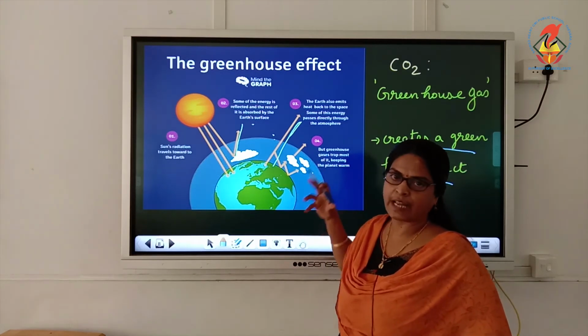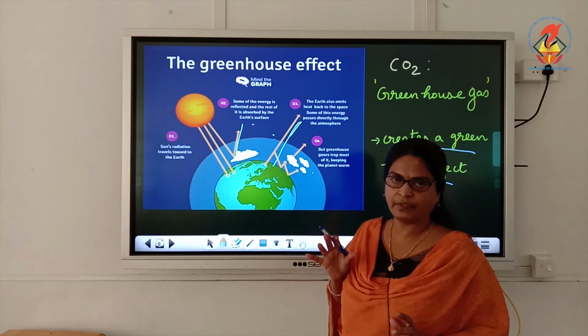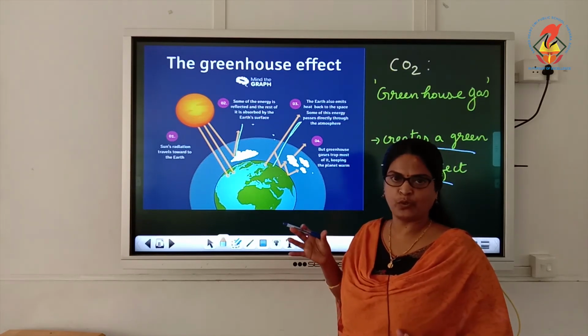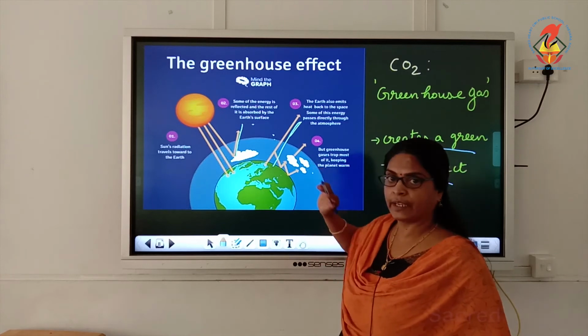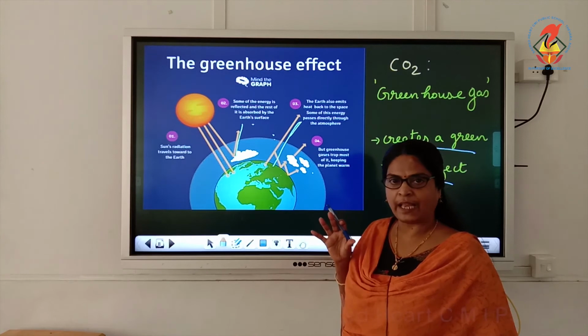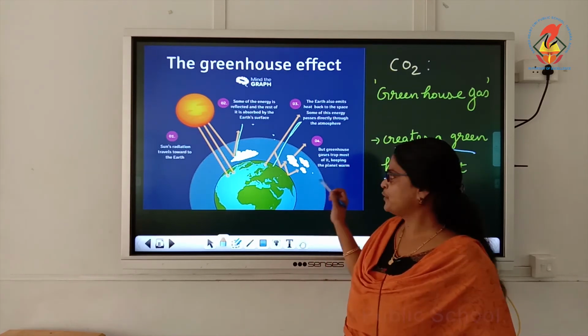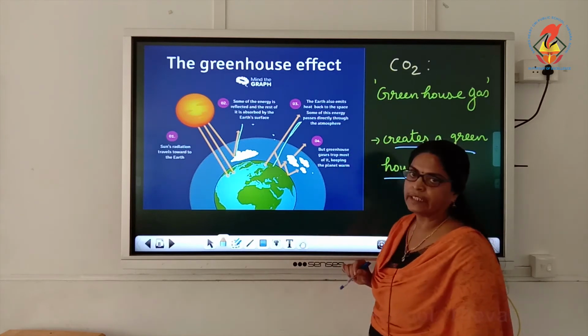So it traps the heat and keeps the planet warm, in the night also. So carbon dioxide creates a greenhouse effect. It keeps the planet warm throughout. Understood children? So it is called a greenhouse gas.